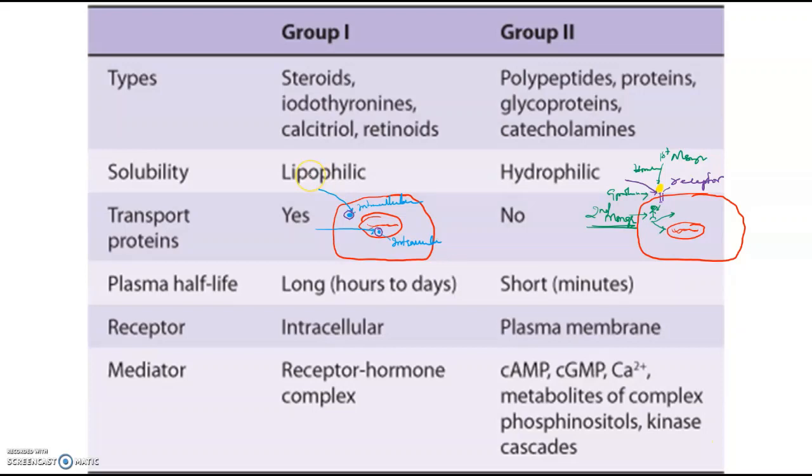Solubility, we know, because group 1 hormones are mostly synthesized from cholesterol. These are lipophilic. If they are lipophilic, they require proteins to transport them. Okay, if they are bound to proteins, based on the affinity to the protein, their plasma life can be hours to days. Okay, the receptor is mostly intracellular, and the mediator is the hormone ligand complex or the receptor hormone complex.